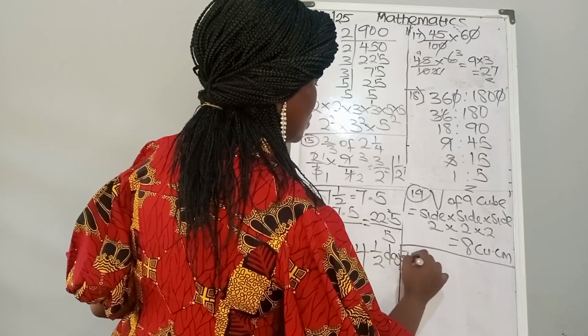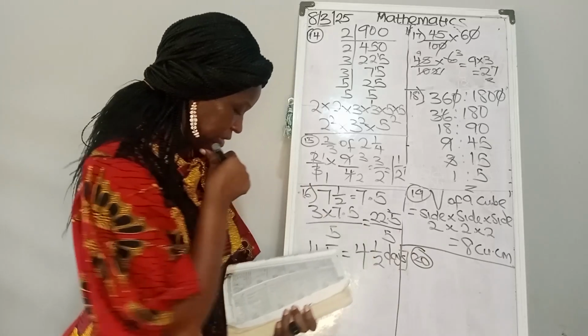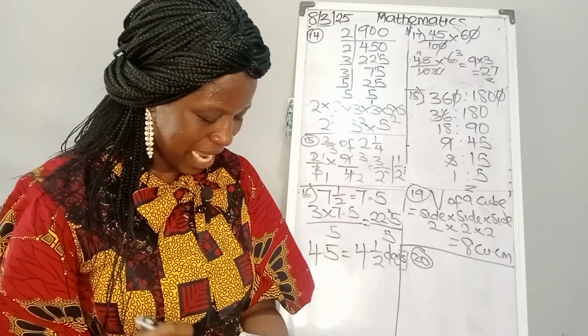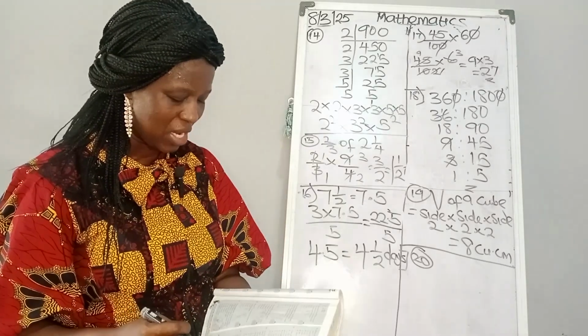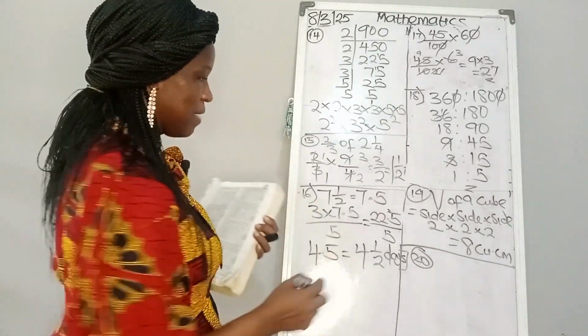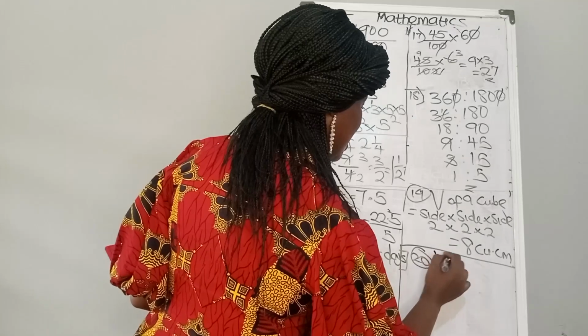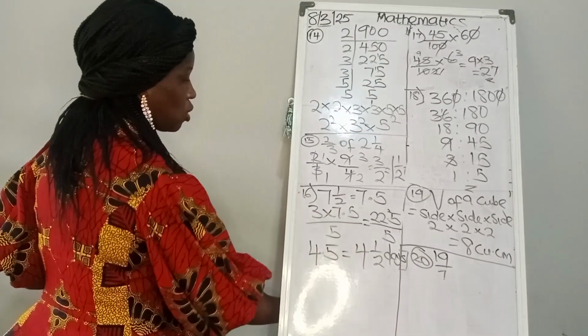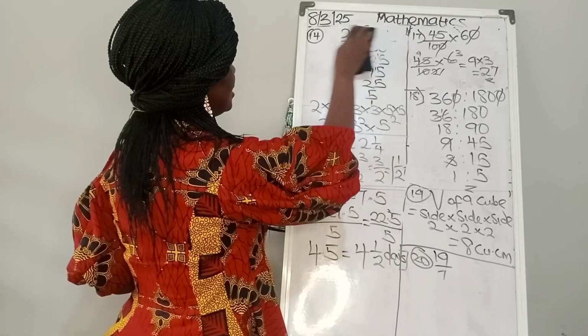So let's go to number 20. Number 20 says express 19/7 as a decimal correct to 2 decimal places. 19/7 as a decimal. Let me bring it up here. I hope you have written this.